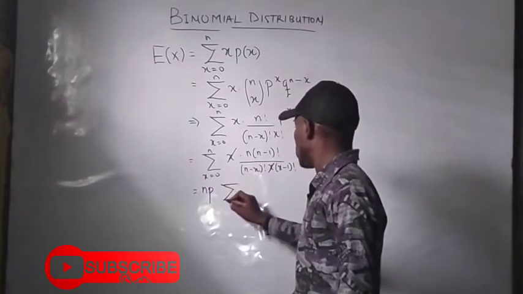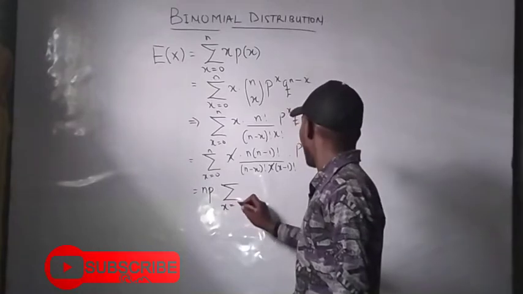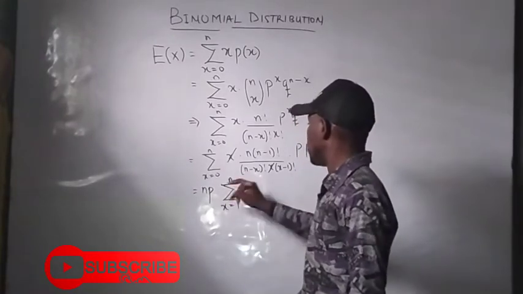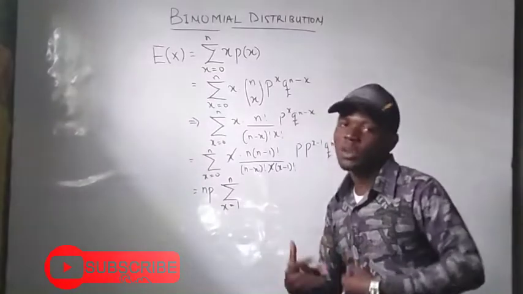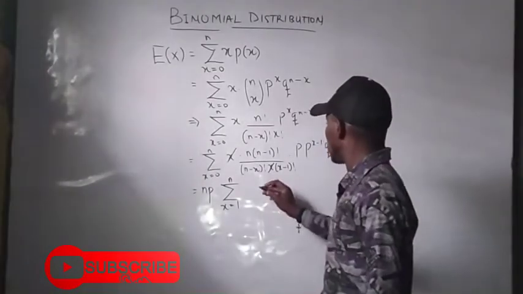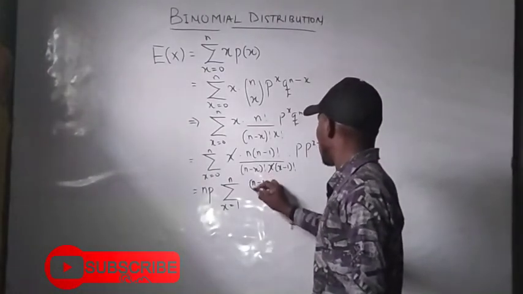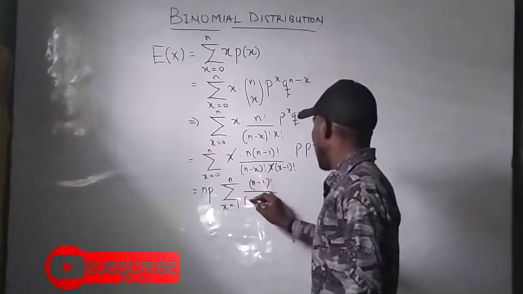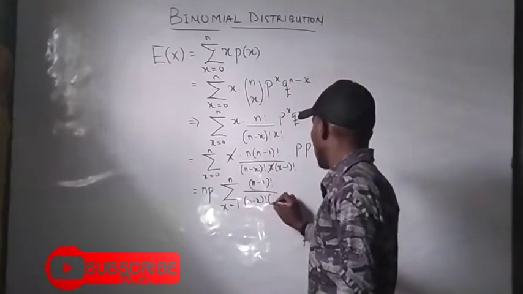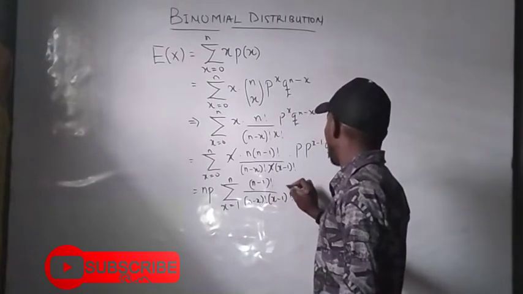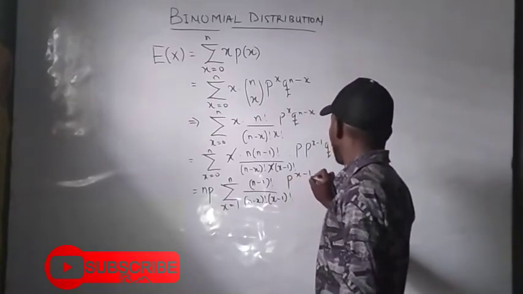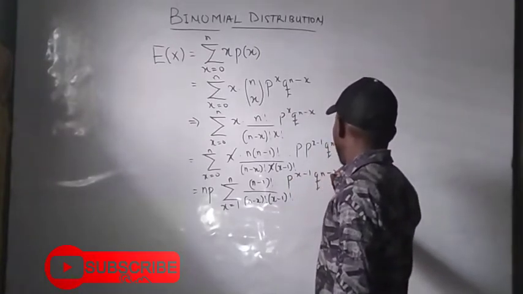Then I have the summation of x now really from 1, and no more 0, up to n, because I have cancelled 1 x. Then I have n minus 1 factorial over n minus x factorial times x minus 1 factorial, of p raised to power x minus 1, then q raised to power n minus x.